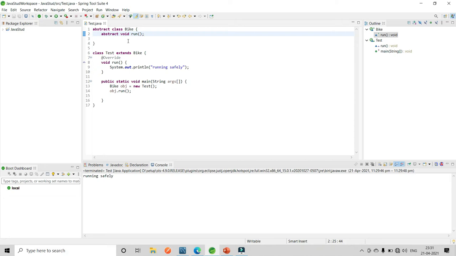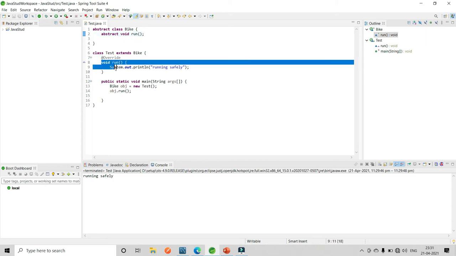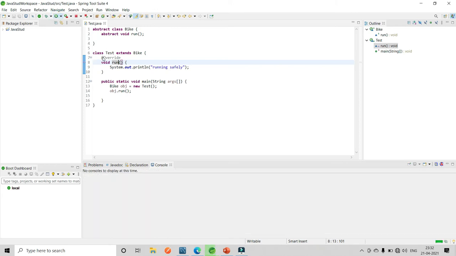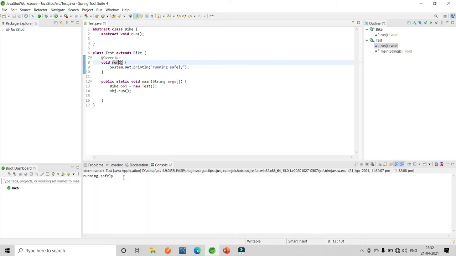So this one is the example of abstract class. This is the Bike class, which is an abstract class, and in this Bike class we have an abstract method, abstract void run. So we create a test class and extend that abstract class. We need to provide implementation of this abstract method, which is void run. When we call this method and run this program, we get running safely.